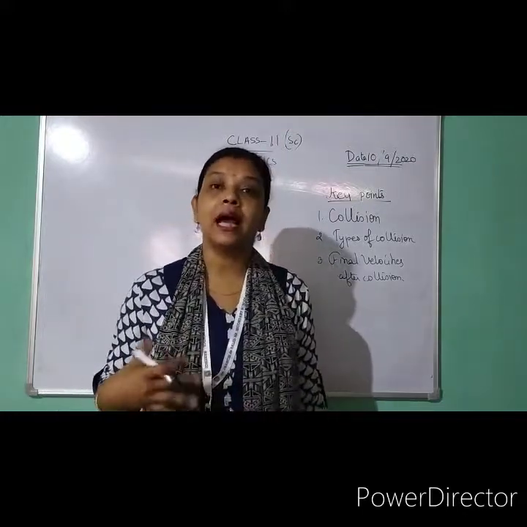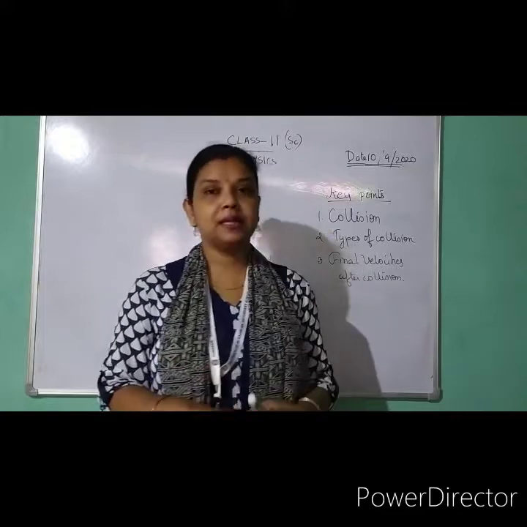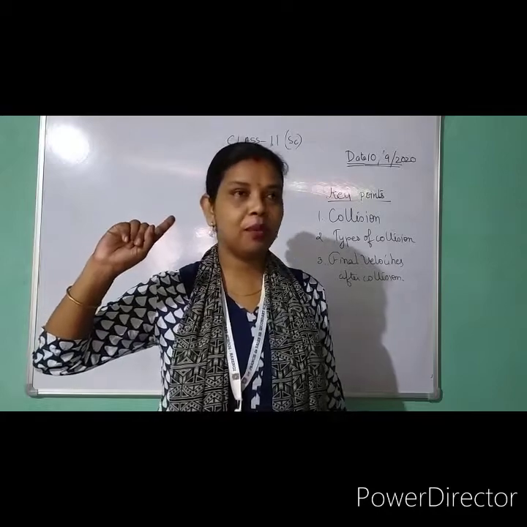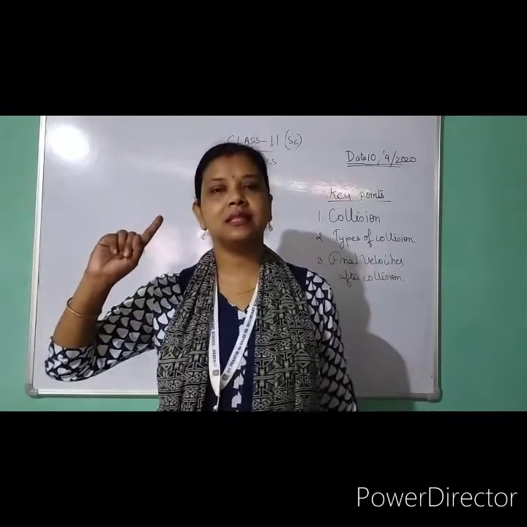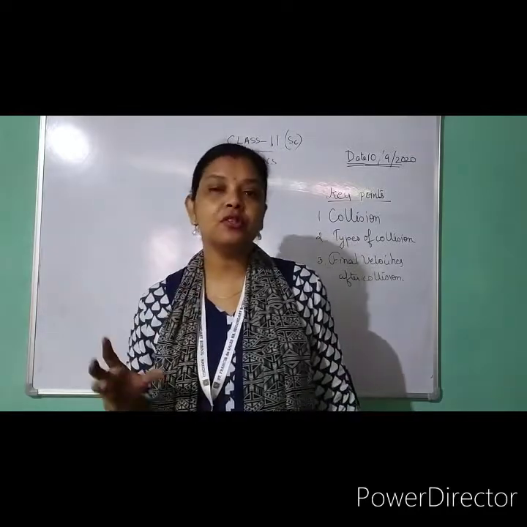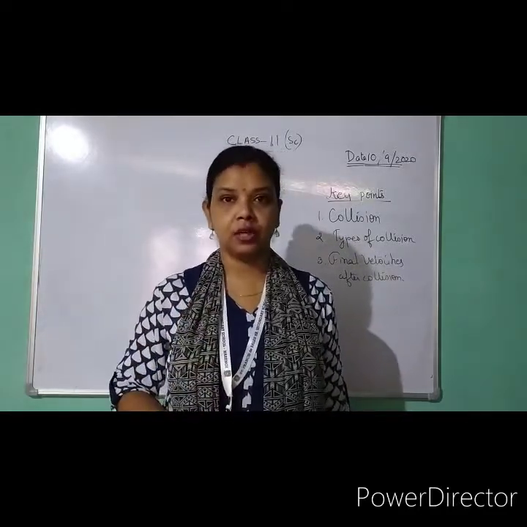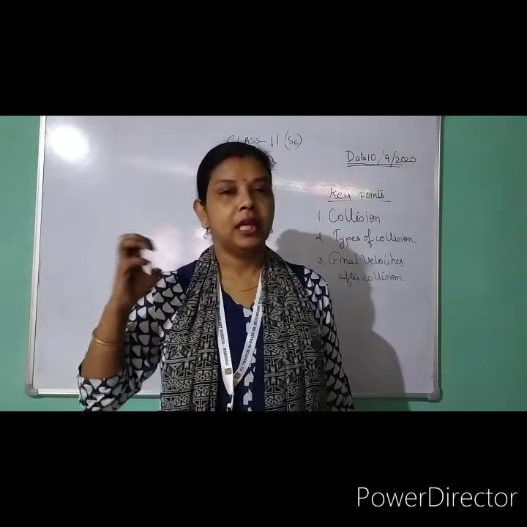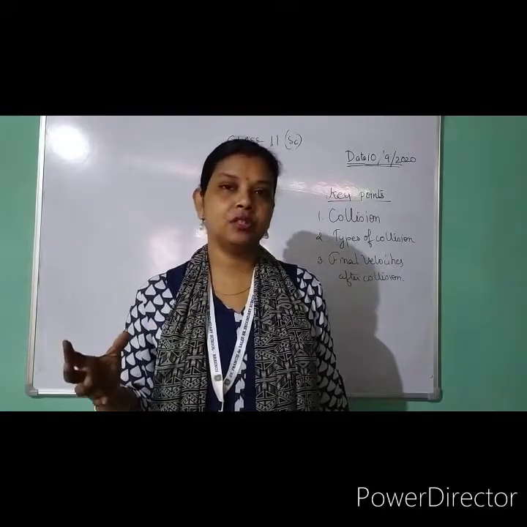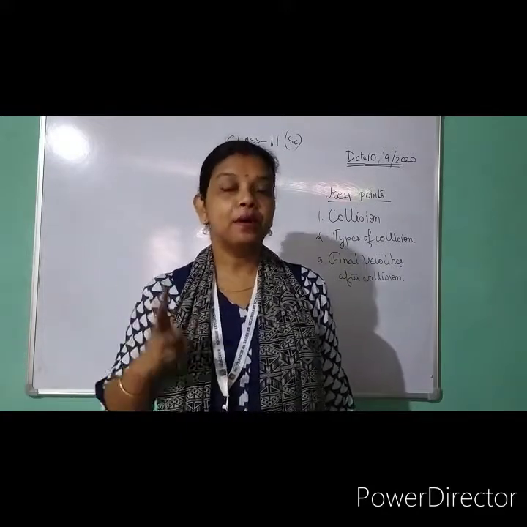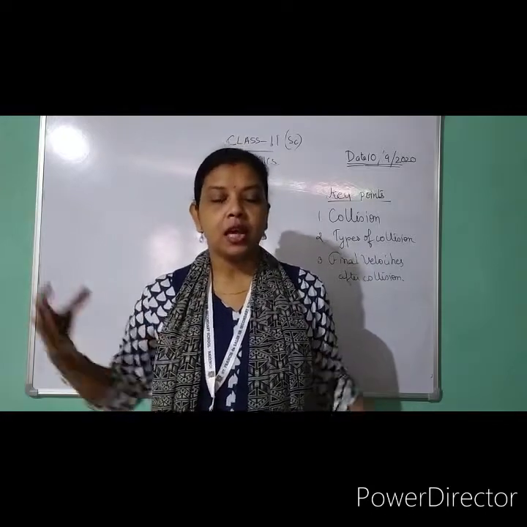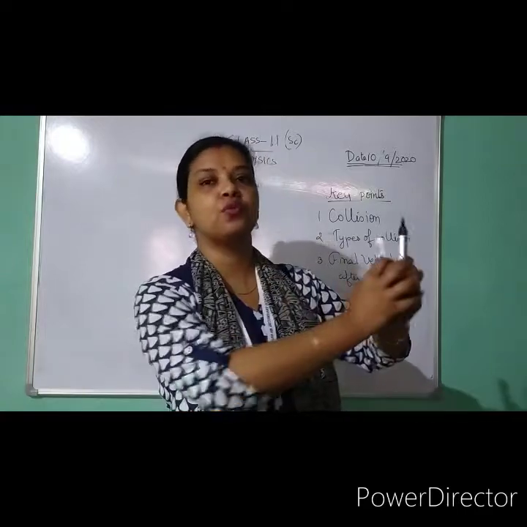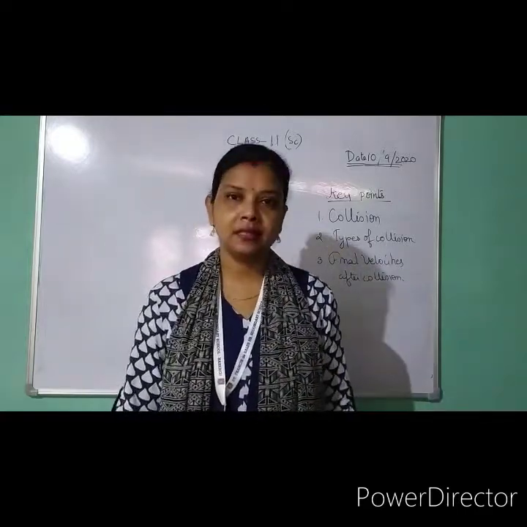Now comes the types of collision. As I told you, there are basically three types. The first one is elastic collision, in which the momentum is conserved as well as the kinetic energy. The second is inelastic collision, in which the momentum is conserved but the kinetic energy is not conserved. And the third one is perfectly inelastic collision, in which after the collision the two bodies stick together and move together. That is a perfectly inelastic collision.